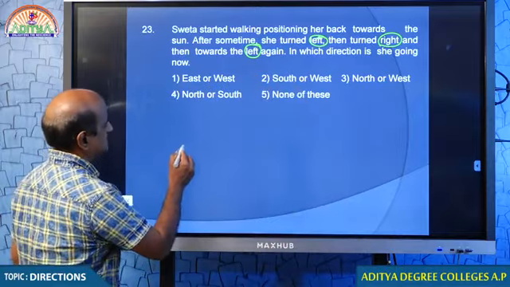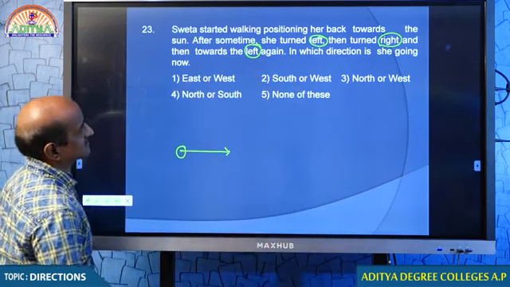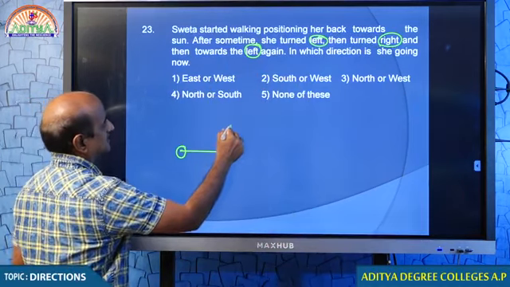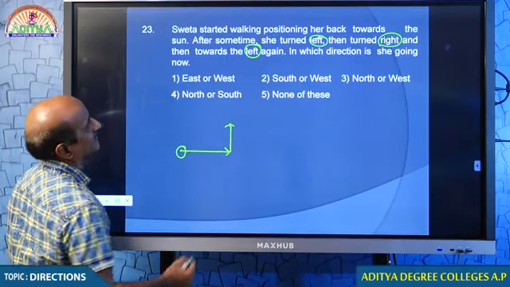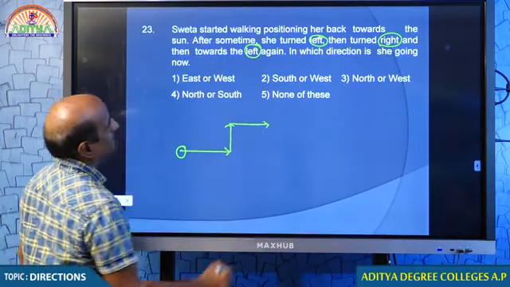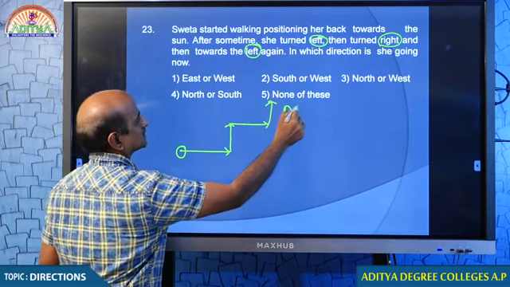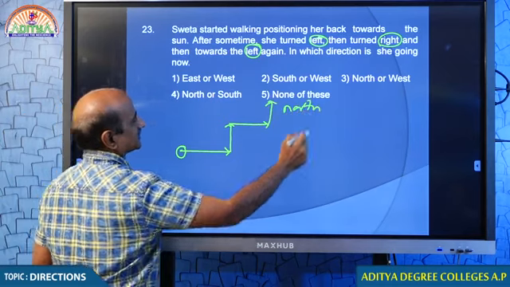Let us assume that Sweta is walking east. First she turns left, then she turns right, then she turns left. We understood that she was moving north.